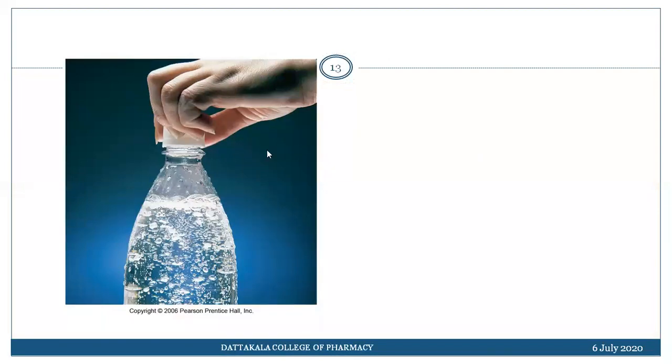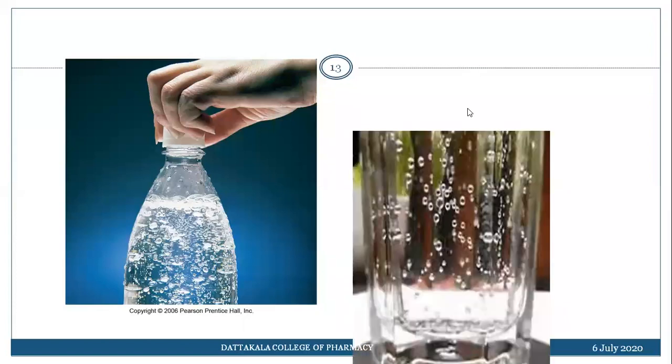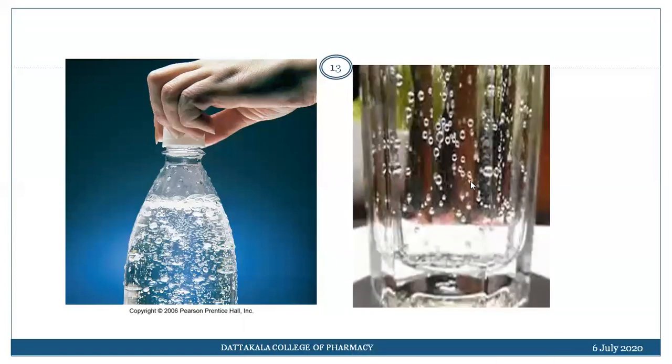Let us see in this picture. Under pressure, the gas available in the bottle, these molecules we are seeing in white color, these are the bubbles. These bubbles indicate the gas. Okay, but here the temperature is less and pressure is more. So if you open it, these bubbles indicate the gas which is available in the liquid. That is the solubility of the gas in the liquid. Here also, these bubbles.